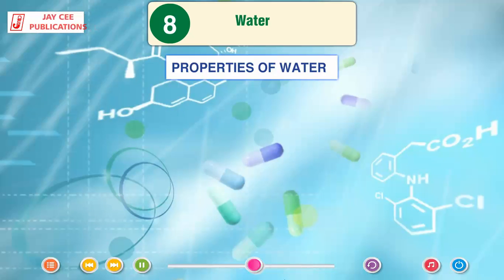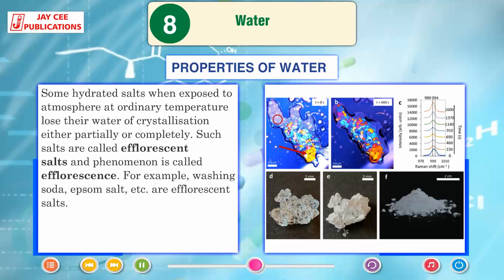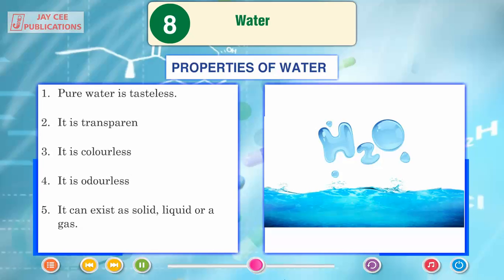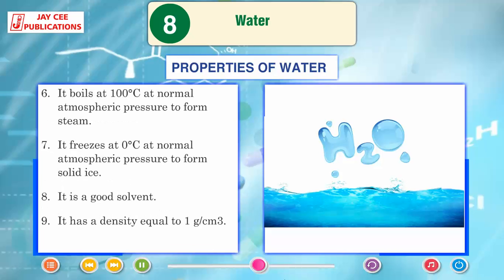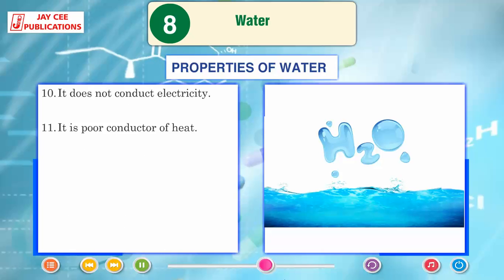Properties of water. Pure water shows the following properties. Pure water is tasteless, transparent, colorless and odorless. It can exist as solid, liquid or a gas. It boils at 100 degrees centigrade at normal atmospheric pressure to form steam. It freezes at 0 degrees centigrade at normal atmospheric pressure to form solid ice. It is a good solvent. It has a density equal to 1 gram per centimeter cube. It does not conduct electricity. It is a poor conductor of heat.